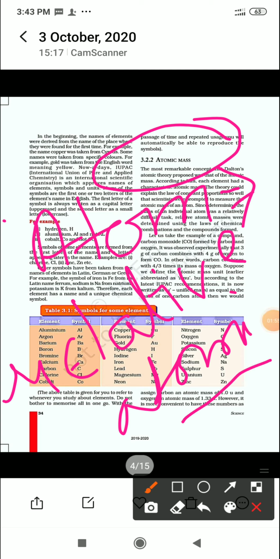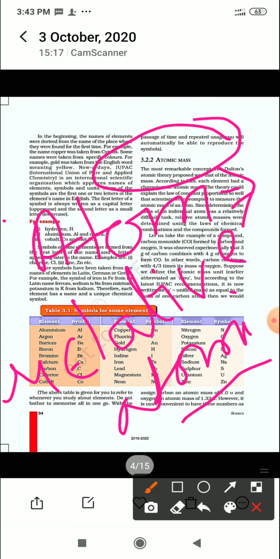If I ask you to tell me your height, or the height of this wall, and you don't have any measurement scale, what could you say? You would say that this wall is smaller than my height, or this wall is taller than my height. That means you are doing a comparison. Same when we are measuring the mass of different elements, we are doing a comparison.